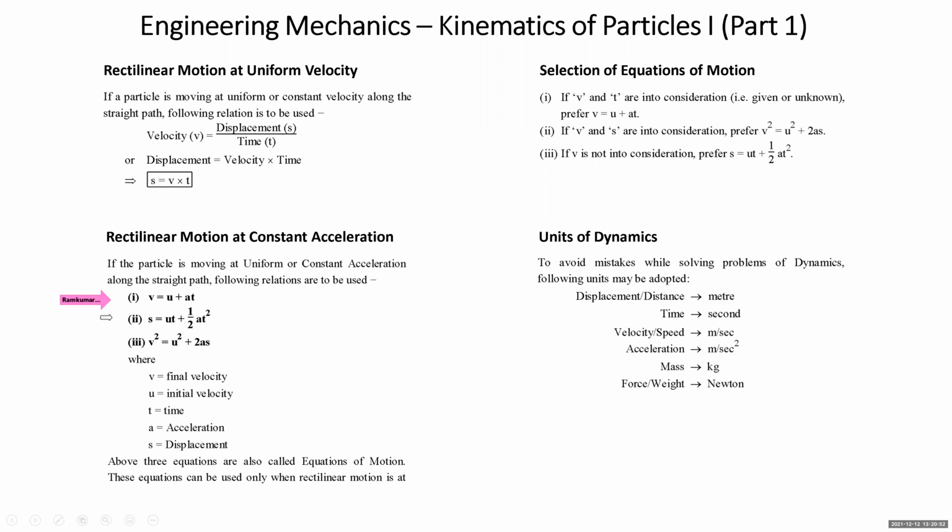First equation of motion with usual notations, V is equal to U plus AT. Second equation, S is equal to UT plus half AT square. Third equation, V square is equal to U square plus 2AS. Now, what are the different notations?